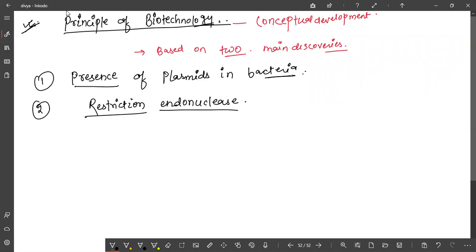So basically, how the concepts of biotechnology were developed: one thing discovered in bacteria was the plasmid, which undergoes replication independent of the genetic material. Another one is what? Restriction endonuclease, that is also called, one name I have already told you, molecular scissors.